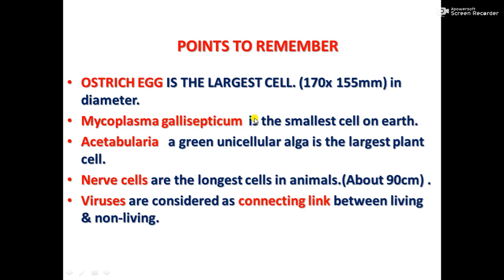These are the smallest, the smallest, Mycoplasma gallisepticum. Then Acetabularia, it is a green unicellular alga, single-celled alga, which is the largest plant cell. And in our body, the longest cell is the nerve cell. You see, a nerve cell is about 90 centimeter in length. So, the longest cell is the nerve cell.